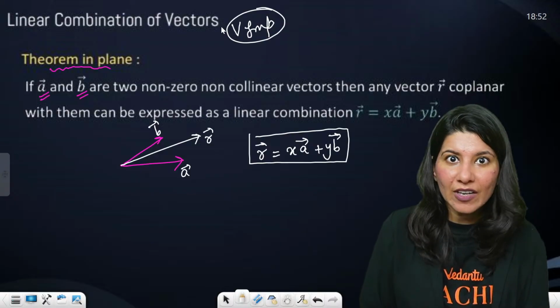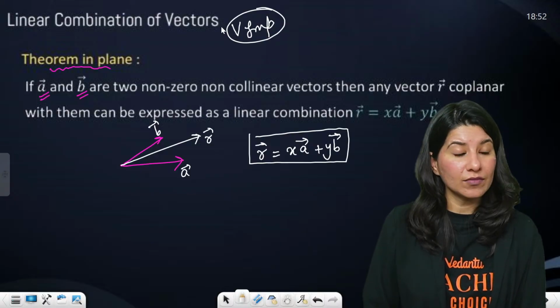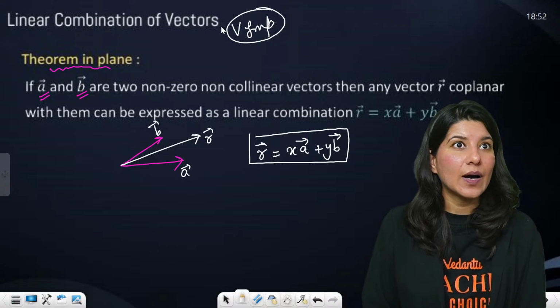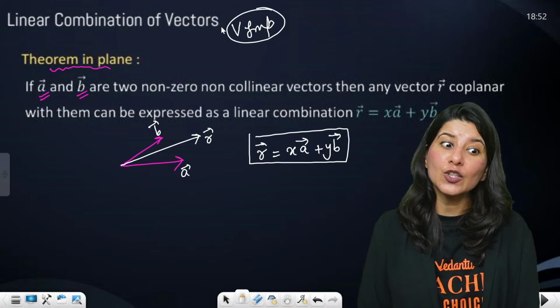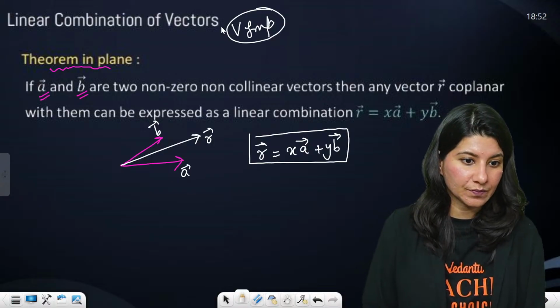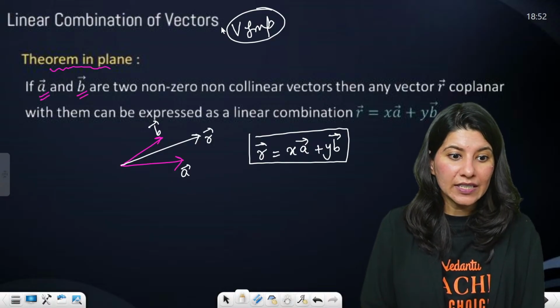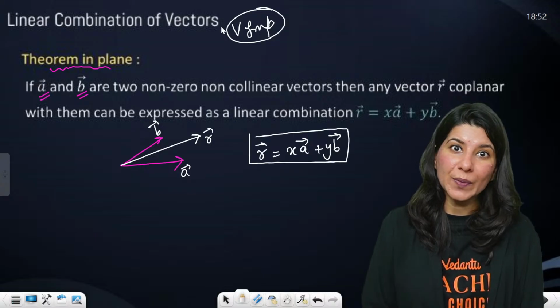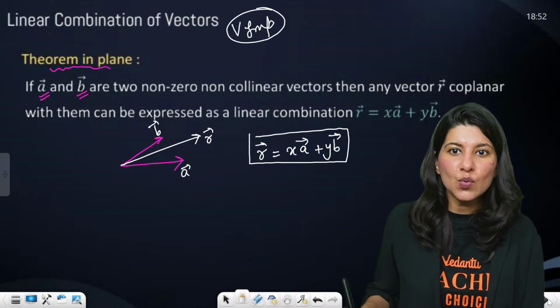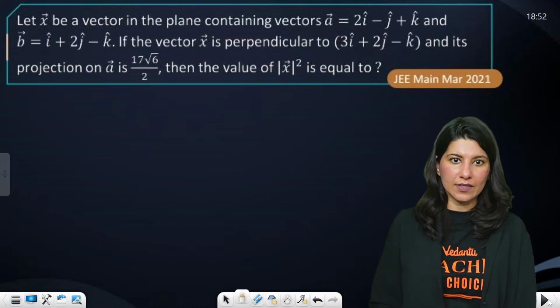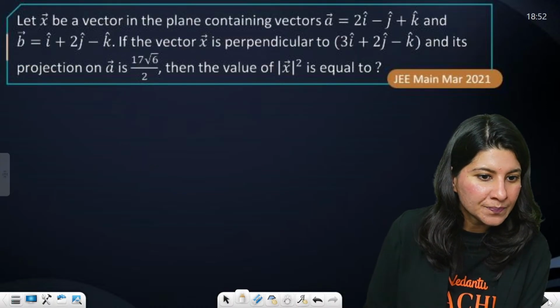Or you can just see that a vector is coplanar with two given vectors. Then use this theorem in plane. Okay, let's do one question, then only you will understand. Are we ready for one question?